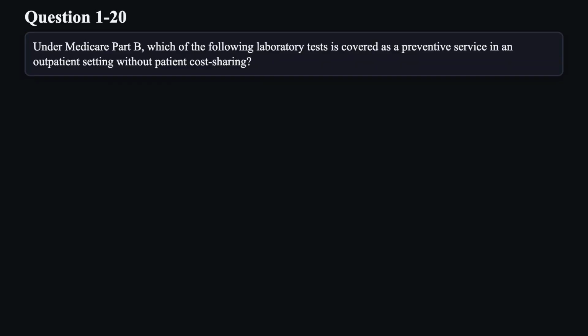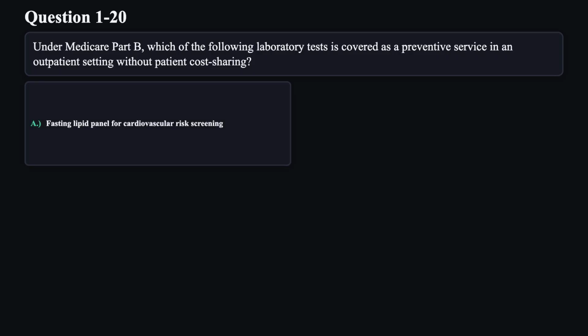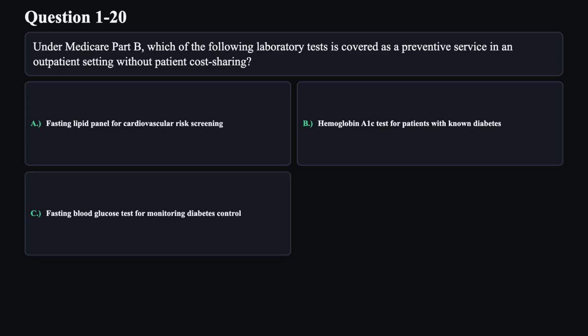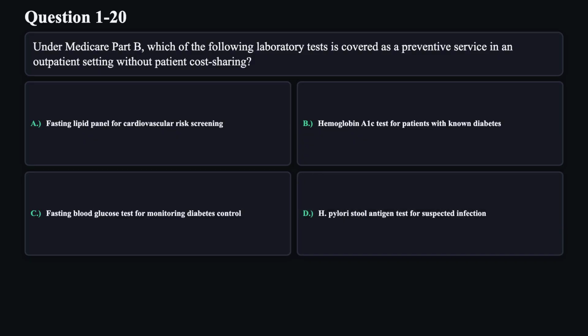Question 20. Under Medicare Part B, which of the following laboratory tests is covered as a preventive service in an outpatient setting without patient cost sharing? A. Fasting lipid panel for cardiovascular risk screening. B. Hemoglobin A1C test for patients with known diabetes. C. Fasting blood glucose test for monitoring diabetes control. D. H. pylori stool antigen test for suspected infection.